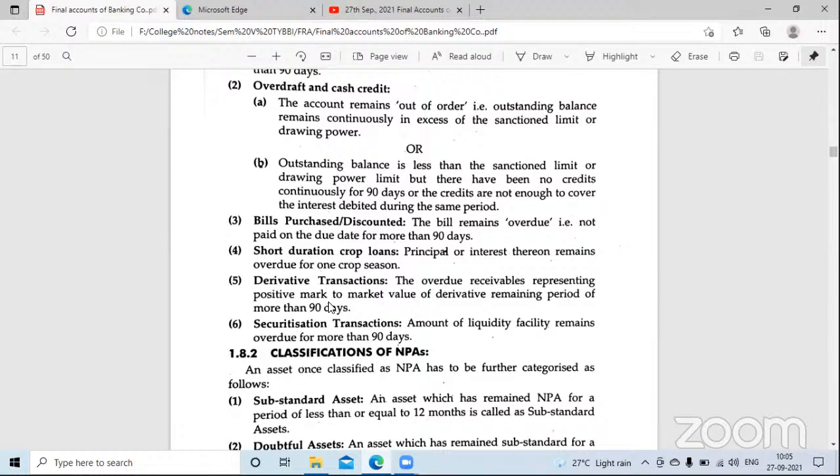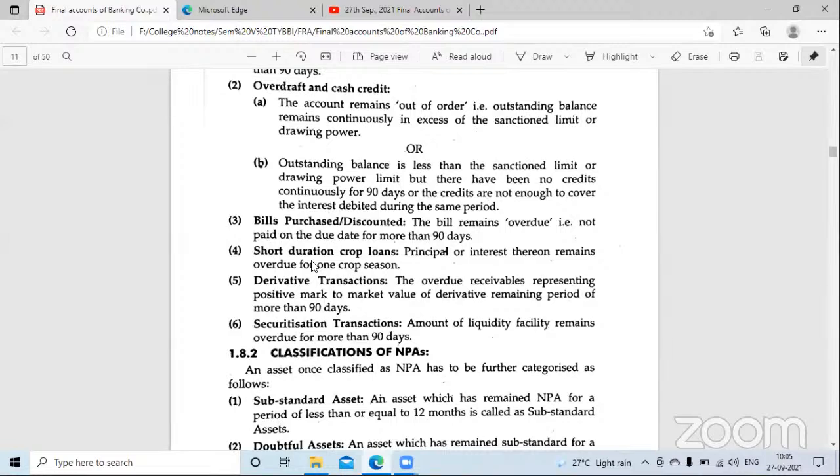In fact, even after a particular asset is converted into a non-performing asset, the bank still keeps trying, so that maybe the customer pays, maybe after 90 days. So the bank keeps trying and calling the customer.